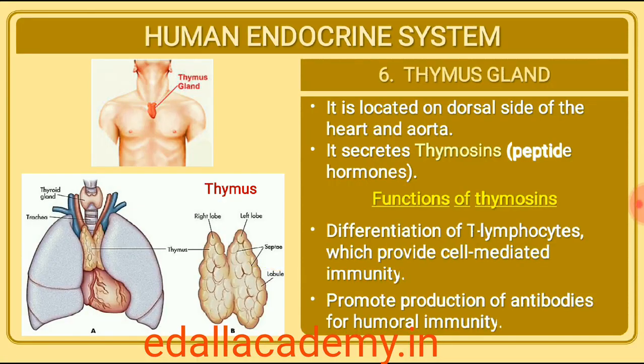22.2.6 Thymus. The thymus gland is a lobular structure located between lungs behind sternum on the ventral side of aorta. The thymus plays a major role in the development of the immune system. This gland secretes the peptide hormones called thymosins. Thymosins play a major role in the differentiation of T lymphocytes, which provide cell-mediated immunity. In addition, thymosins also promote production of antibodies to provide humoral immunity.